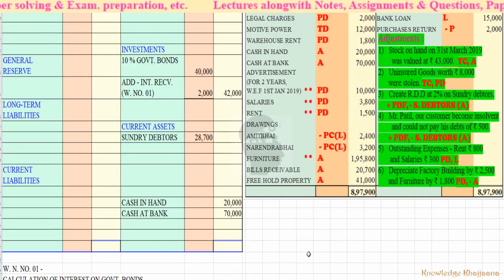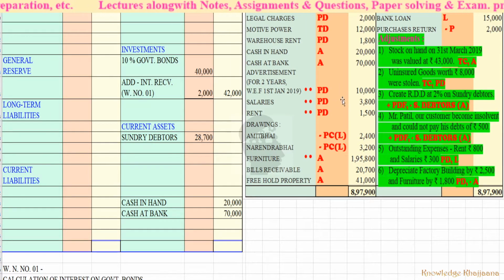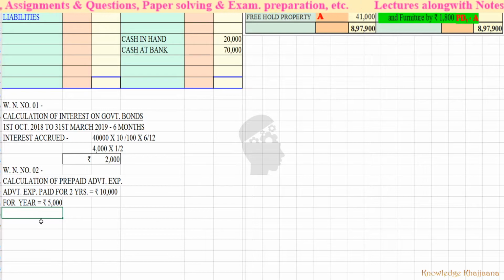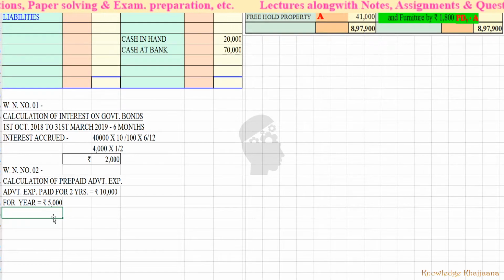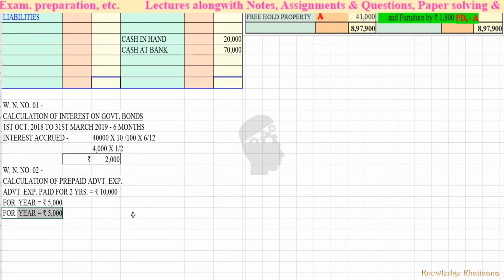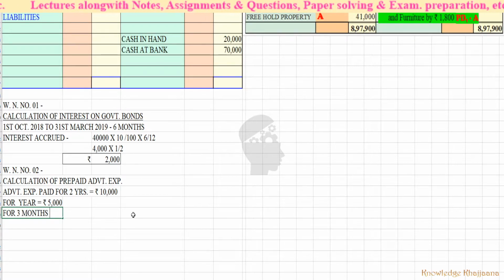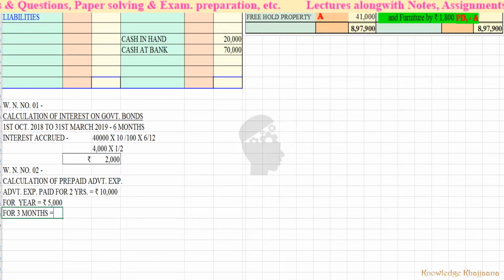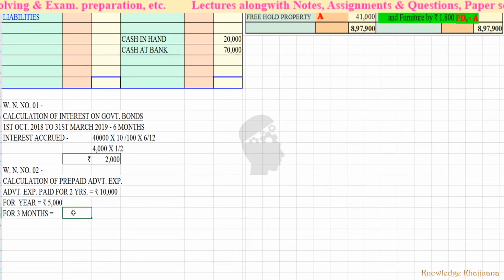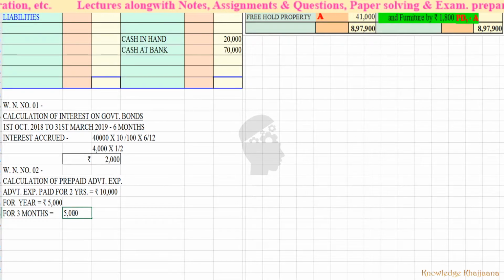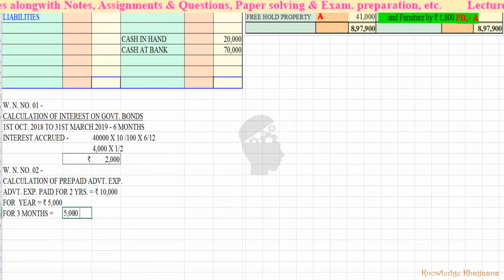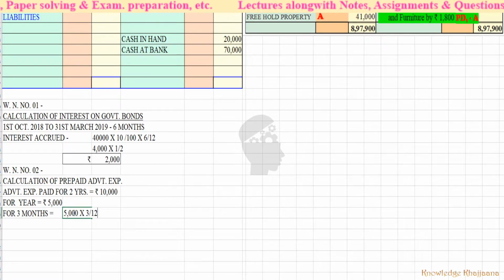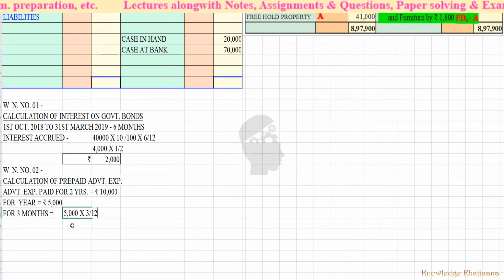Then we are taking the benefit of these advertisement expenses for the last 3 months only. So 5,000 is for 1 year. Then for 3 months, the advertisement expenses incurred are equal to rupees 5,000 into 3 upon 12. So how to calculate 5,000 into 3 upon 12?